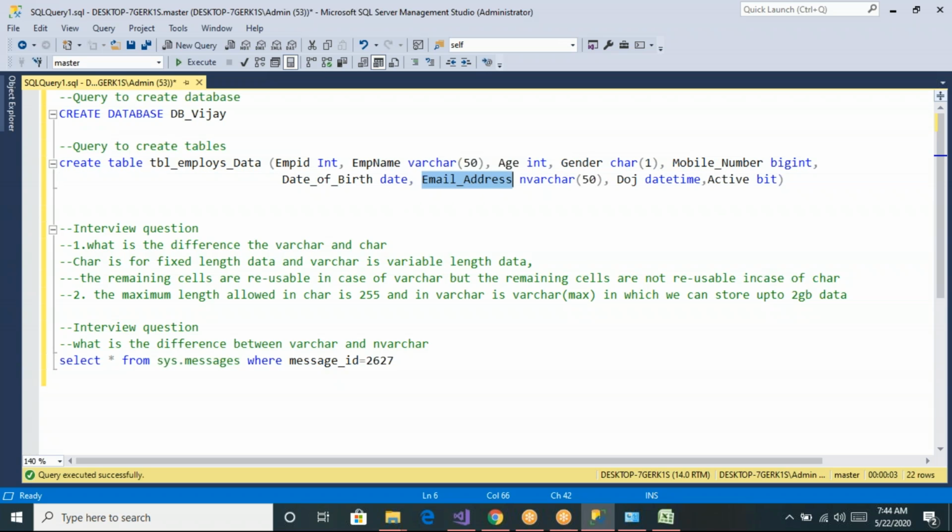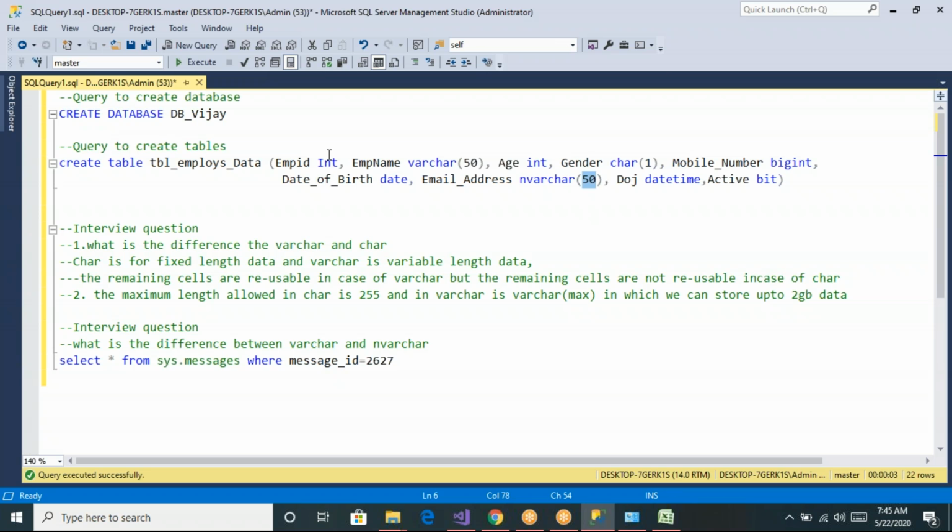But if you declare employee address as nvarchar of 50, it will allocate 100 bytes of memory, 50 into 2. Each character will be stored in 2 bytes of memory. Okay, so I will show you all those things.